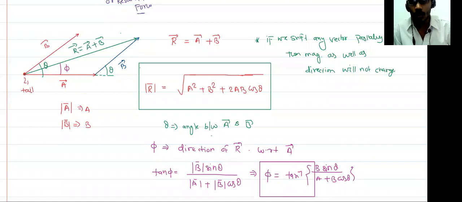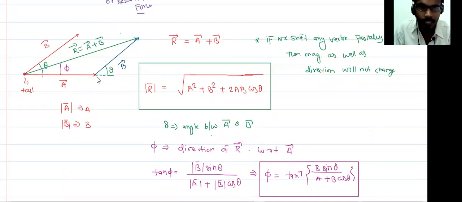How we add these two vectors is very, very important. We can add these two vectors if the head of A vector meets the tail of B vector, then the resultant is from tail to head. That you have to remember. So if you apply this concept, you can solve this question.